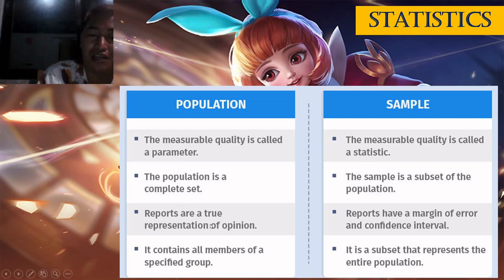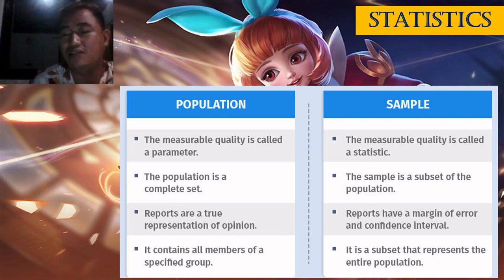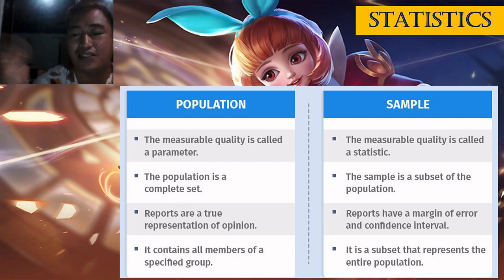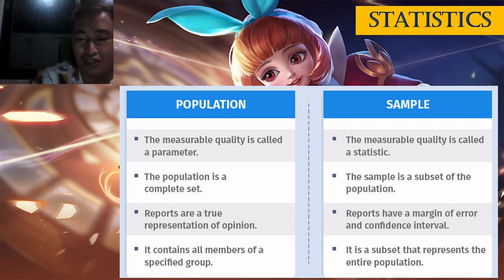So, in the population, reports are a true representation of opinion, while sa sample, reports have a margin of error and confidence interval. So, naa ang error dito dapit sa sample kay gamay ra man gud atong kwaon. So, gamay lang itong kwaon dito sa whole population.